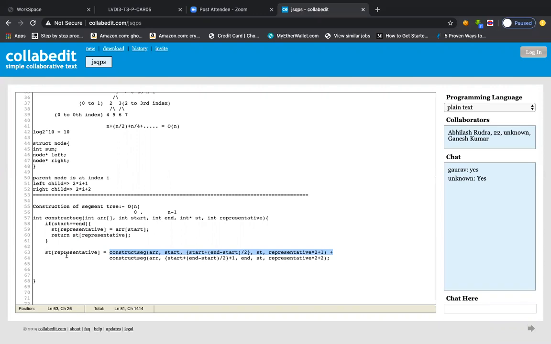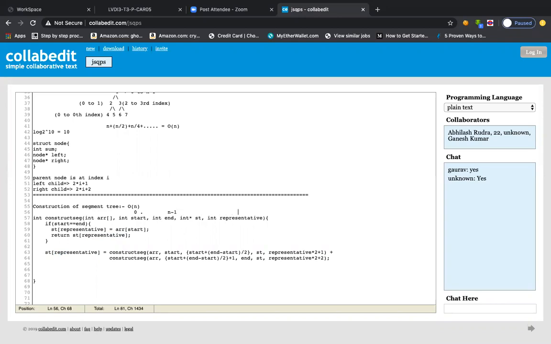One thing: the representatives here, these two representatives are not equal. This representative is actually the parent representative of that representative. They are not equal in the sense that these two representatives belong to two different function call stacks. For example, this problem will be called for start equal to 0, and let us say the representative will be 0.